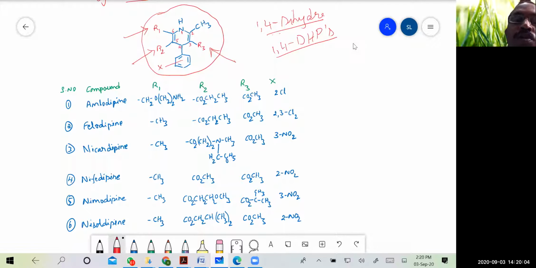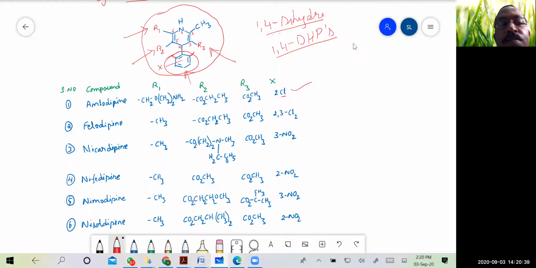There is one more substitution on the C4 benzene ring. X is the substitution on this benzene ring. In amlodipine, X is chlorine at position 2, the 2-chloro, so the chlorine group is present at the second position on the benzene ring.